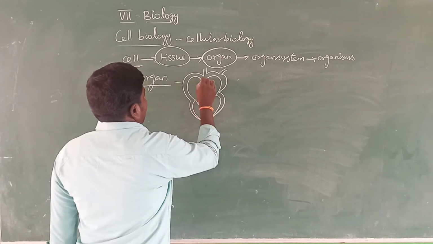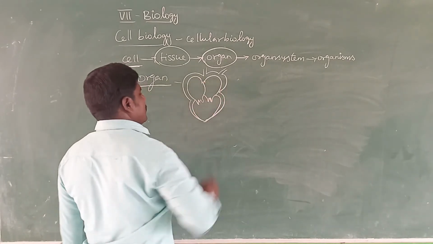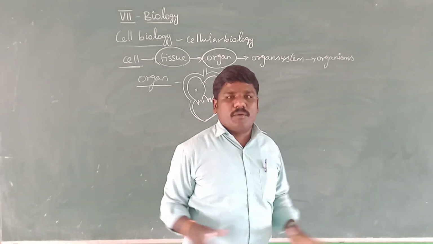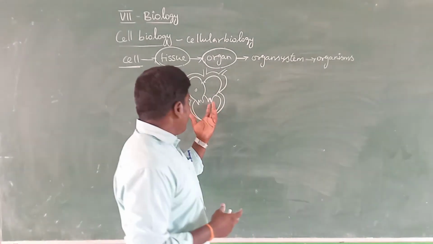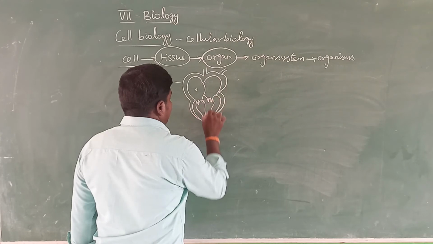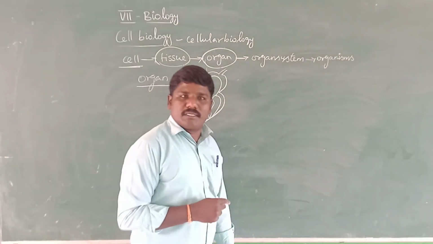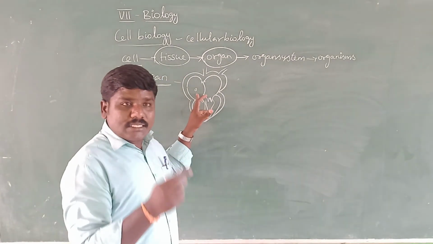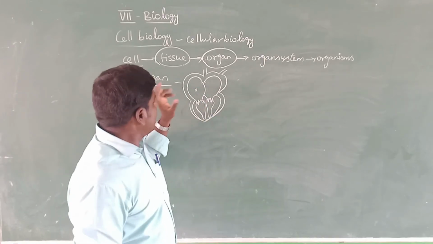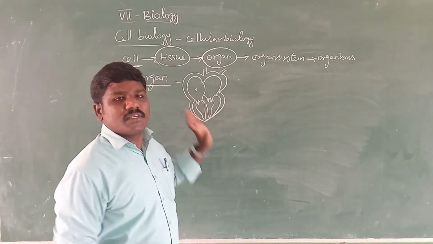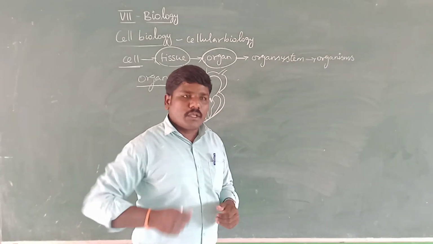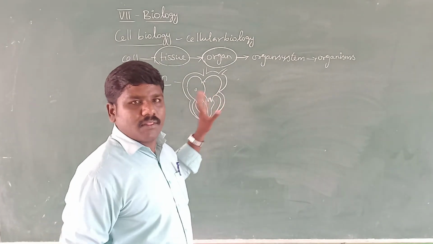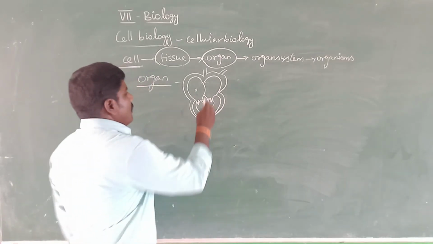And then, what are the functions of the heart? The important functions of the heart are to receive and pump the blood to the different parts of the body. So organs are made up of different types of cells and different types of tissue. Each and every cell and tissue performs a specific function. The transport of blood through all parts of the body happens with the help of the heart. So the heart is one type of organ.